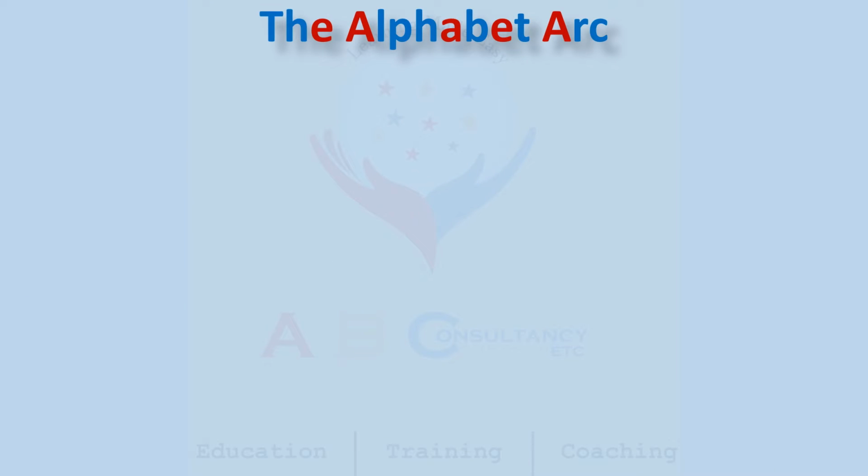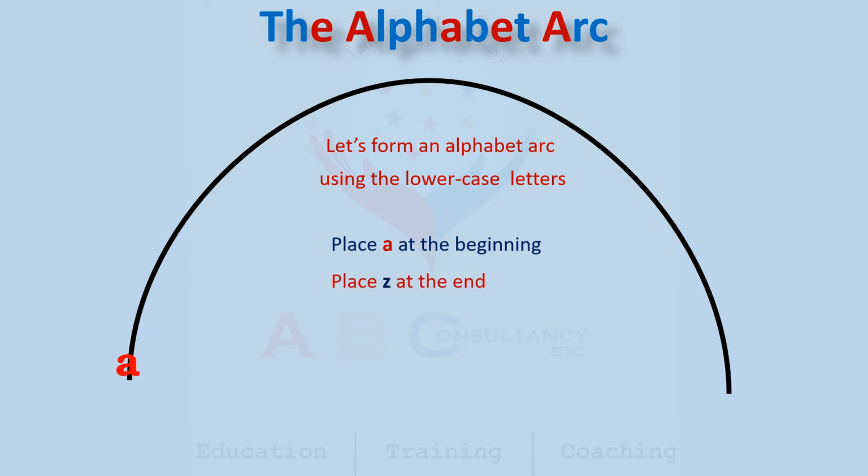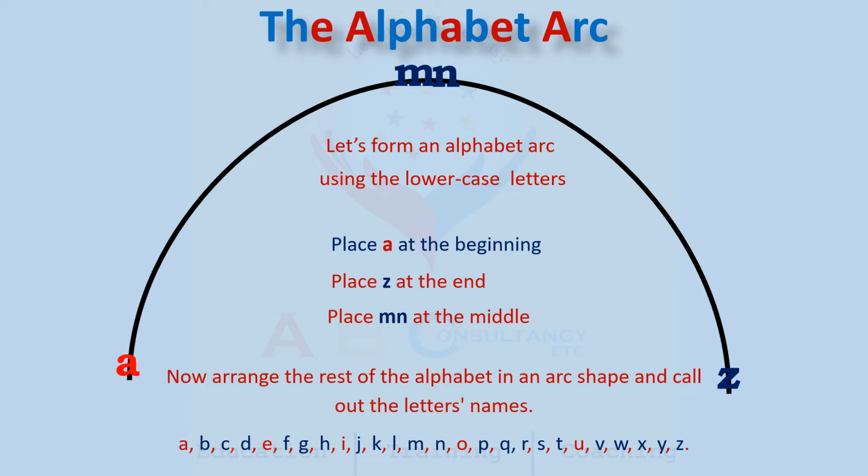The alphabet arc. Let's form an alphabet arc using the lowercase letters. Place A at the beginning. A, A. Place Z at the end. Z, Z. Place letters M and N at the middle. M, N, N. Now arrange the rest of the alphabet letters in an arc shape and call out the letters.